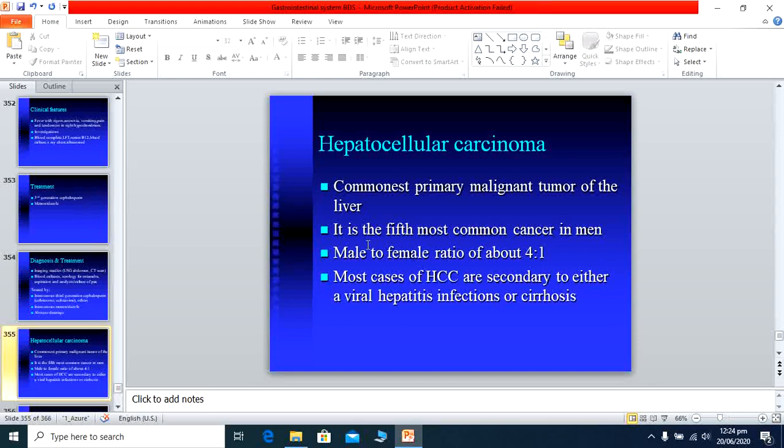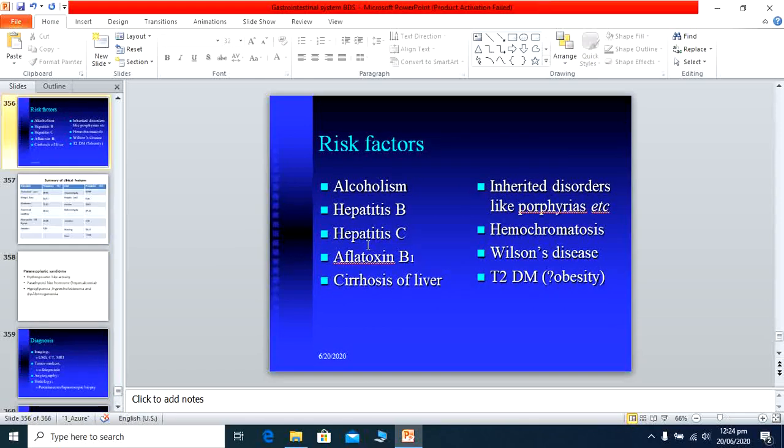Sometimes metastatic disease also occurs in the liver parenchymal tissue, and this causes diagnostic confusion whether it is primary carcinoma of the liver or some metastatic disease. Risk factors I have discussed with you.